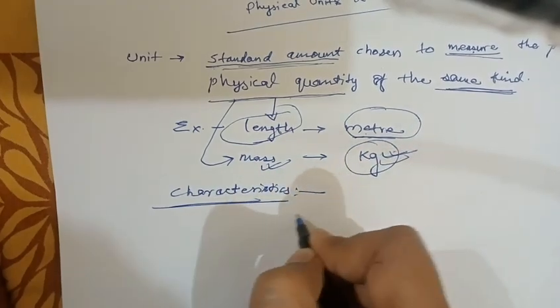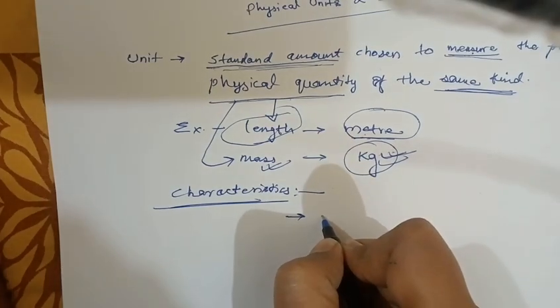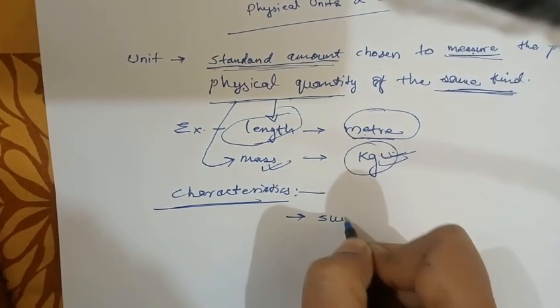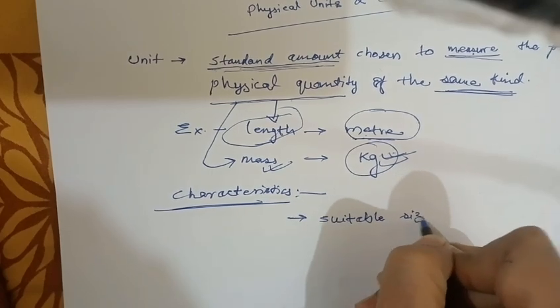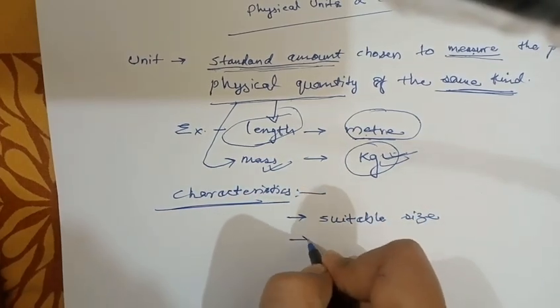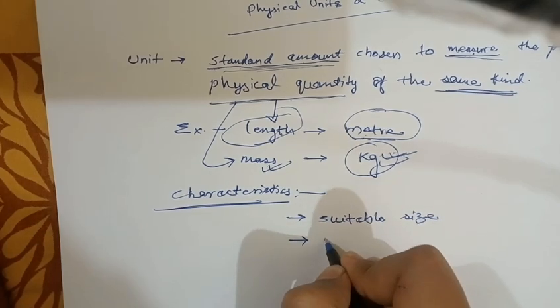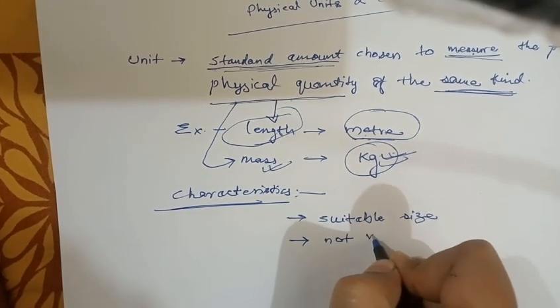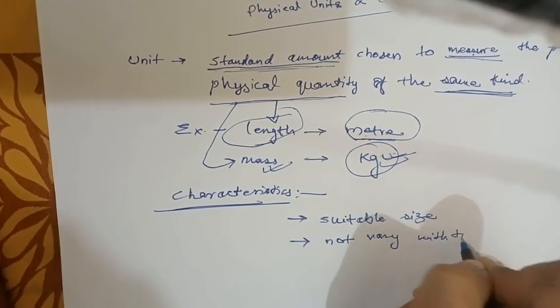Number one, it should be of suitable size. At first the number comes of size, that is suitable size. And it should not vary with time.